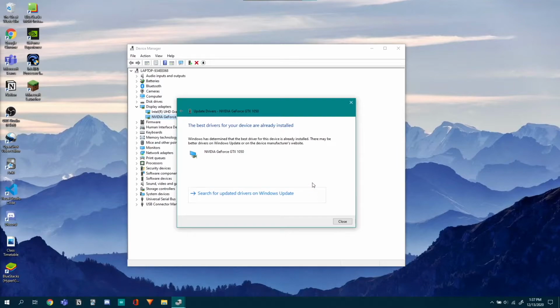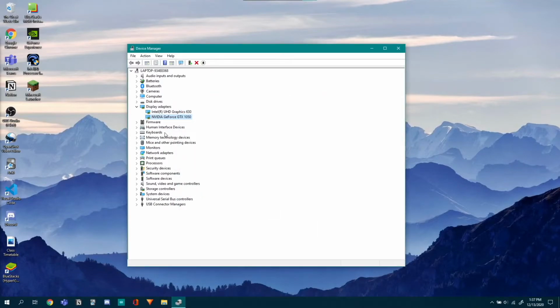I have already installed and updated my drivers. So I'm just gonna close, and for you it will probably restart the laptop and restart your screen. Then just try increasing the brightness.